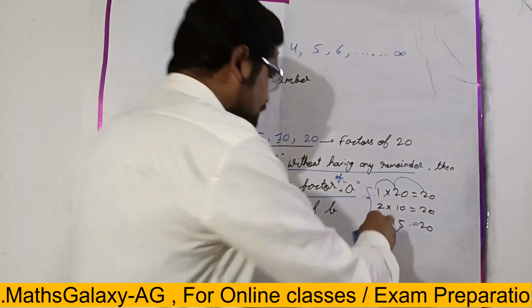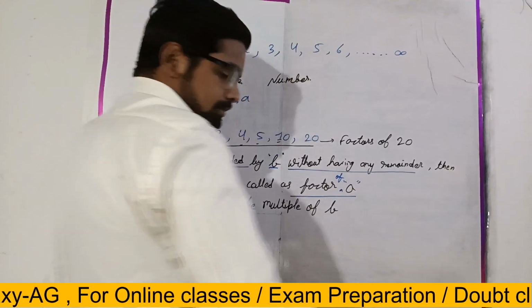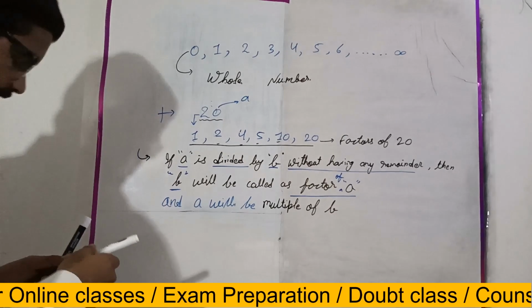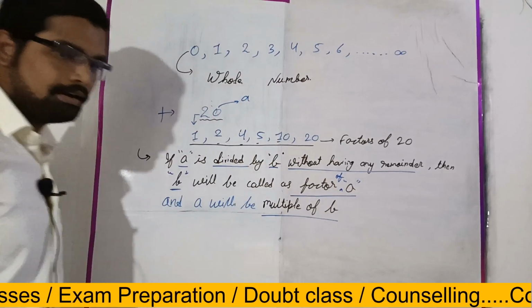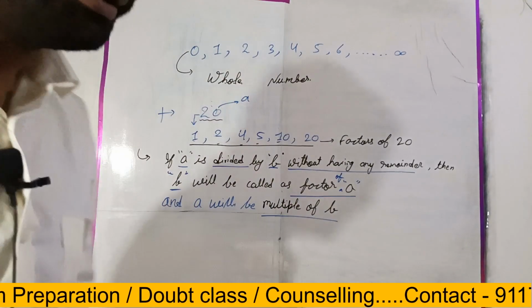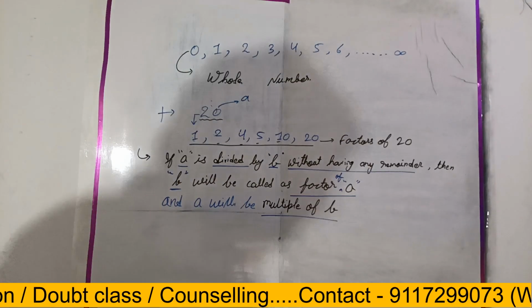Any doubt till here? No. Okay. So first of all, note it down. Here we learnt the concept of multiple and factor. Just note it down. After this we will continue.